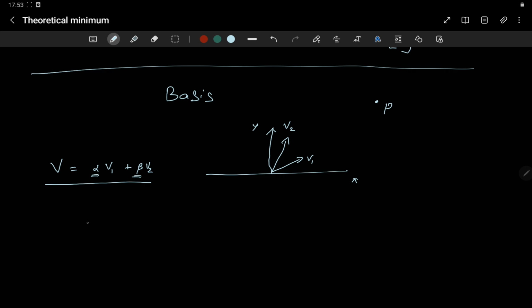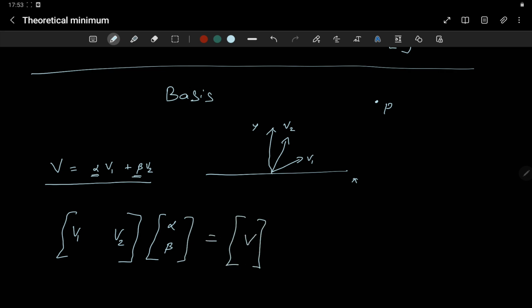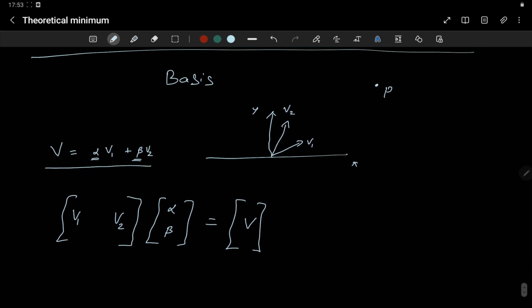And now how do you solve it? You will construct Ax equal to b, where the first column of A is v1 and the second column is v2, and this is alpha, beta, which is equal to that vector V. So once again it's just solving an Ax equal to b problem.